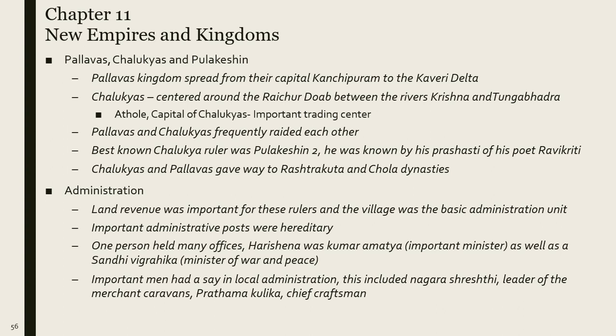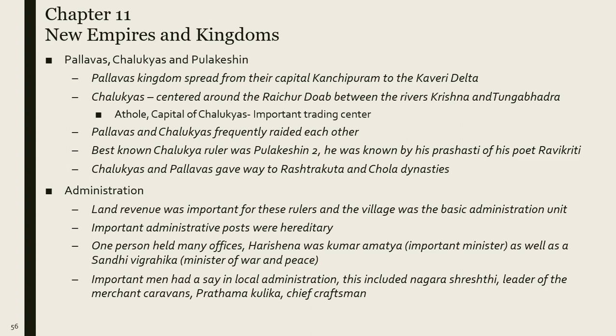Important administrative posts were hereditary, which means there is a minister who collects taxes. So if I am the ruler collecting the taxes, then my son would collect the next taxes after me, because most of the important administrative posts were hereditary.